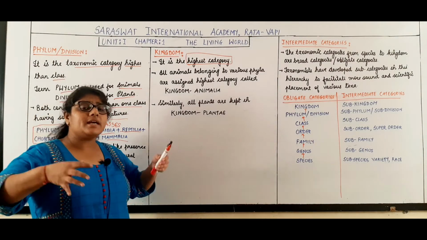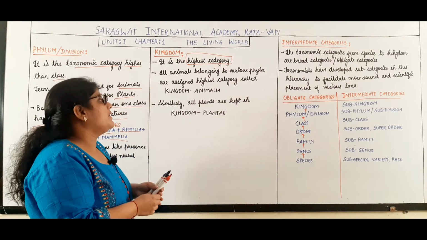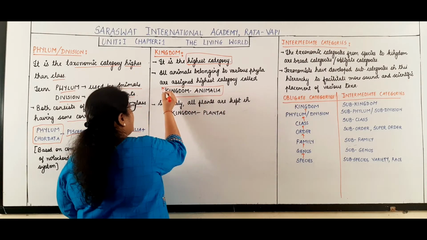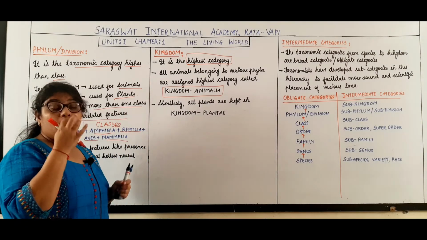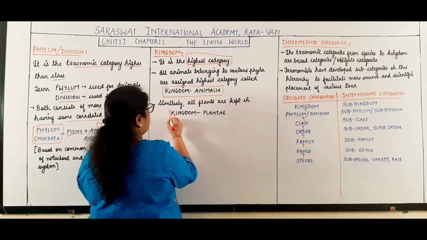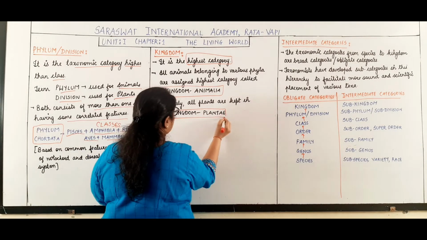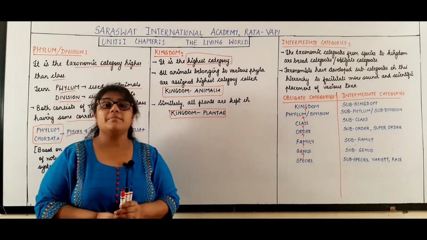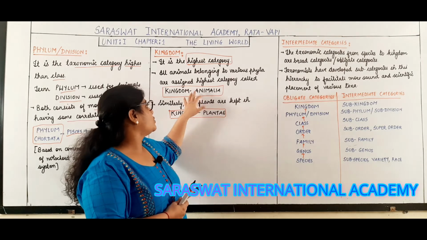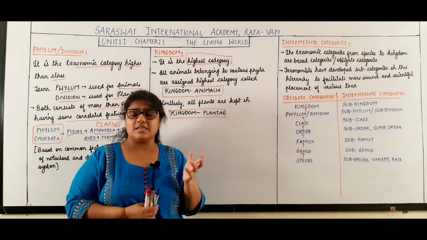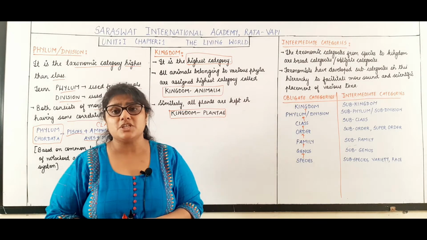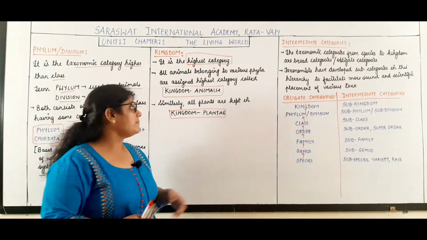All the animals which belong to the various phyla are assigned a kingdom called Animalia. In the same way, all the plants which are placed in different divisions are placed into the kingdom Plantae. Clear, students? All the animals belonging to the various phyla are placed into the highest category, kingdom Animalia. Similarly, all the plants belonging to the various divisions are placed into the kingdom Plantae.